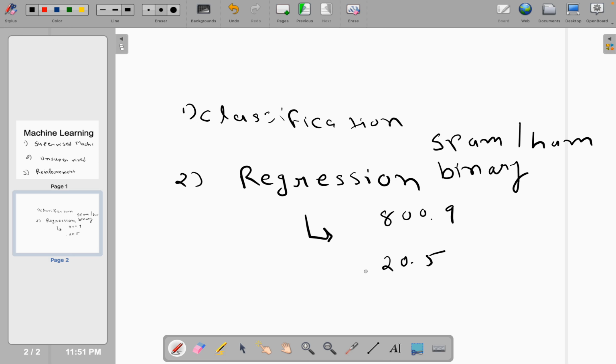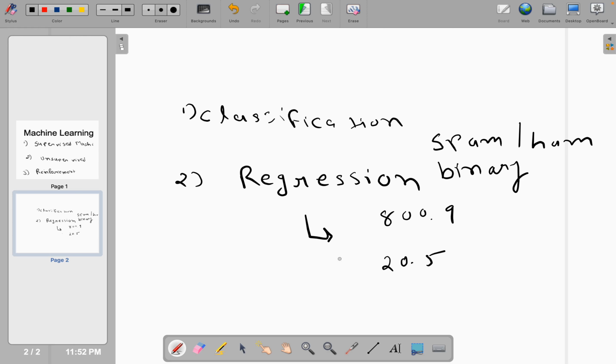And whenever you are dealing with some predefined categories or classes which are finite, you can treat that problem with classification. So in supervised machine learning there are two kinds of problem statements, classification and regression, and it will be defined based on the target label. If it is numerical and continuous, we can consider it as regression. And if there is a finite number of classes, whether numerical or boolean or any categories, we will process them accordingly. But if there is a finite class, then we can say it is a classification problem, right.